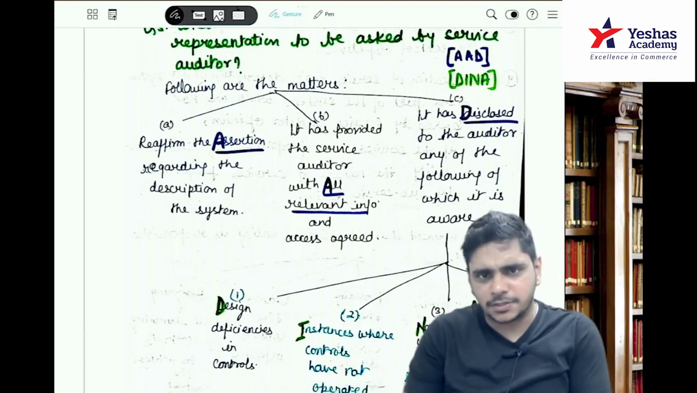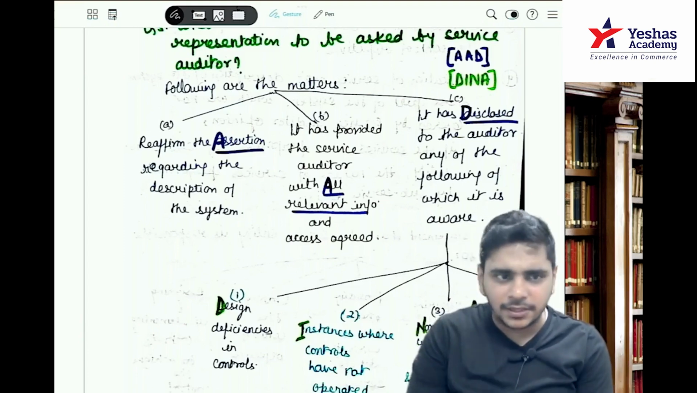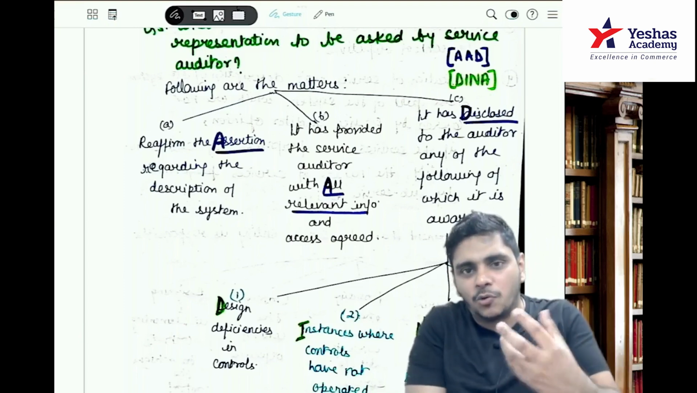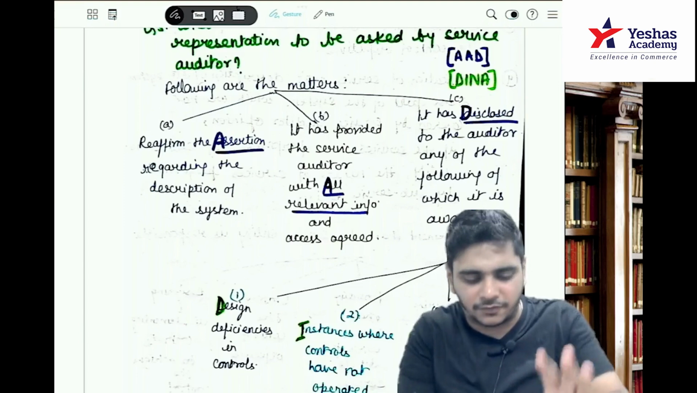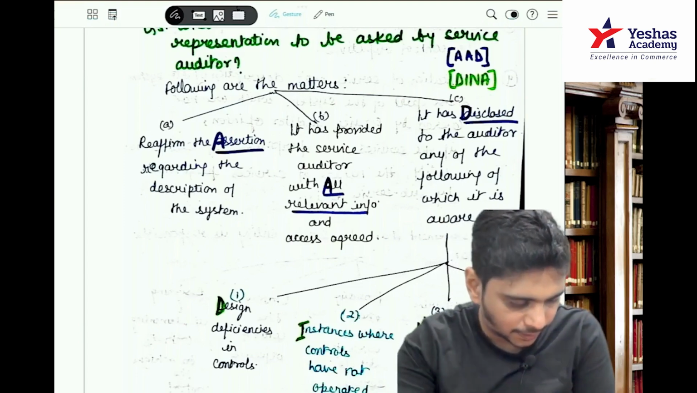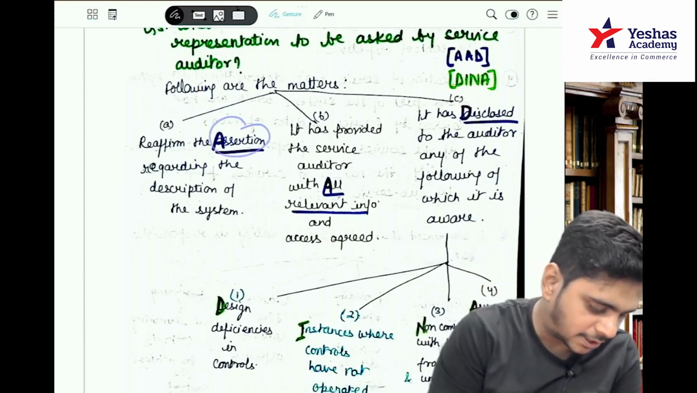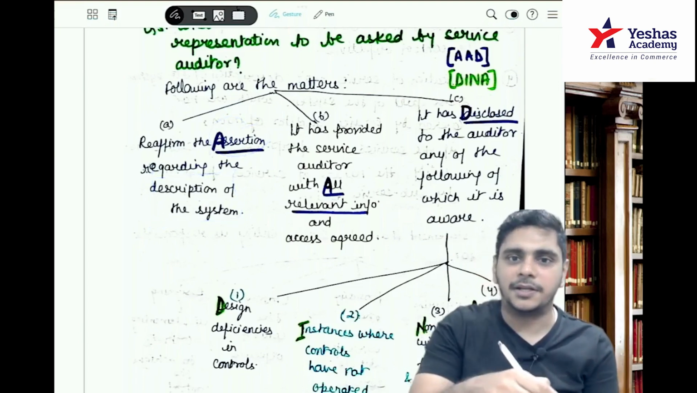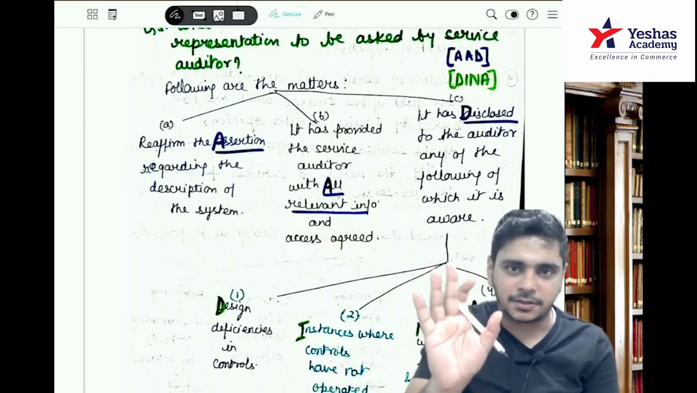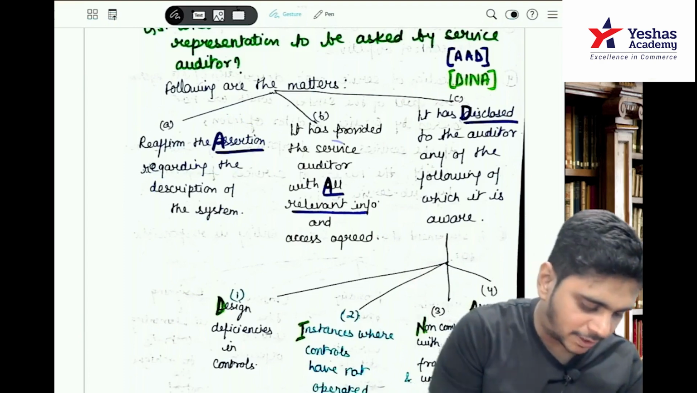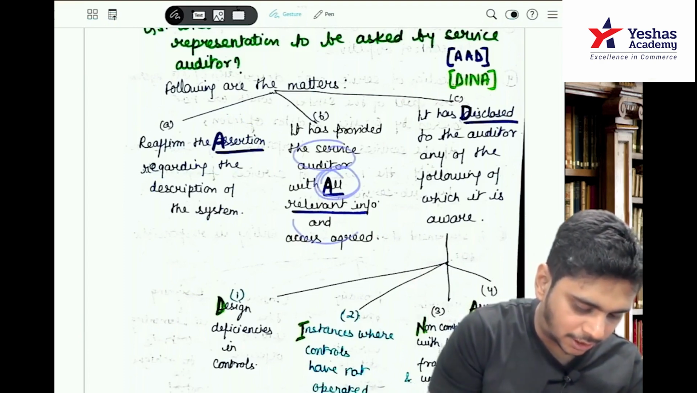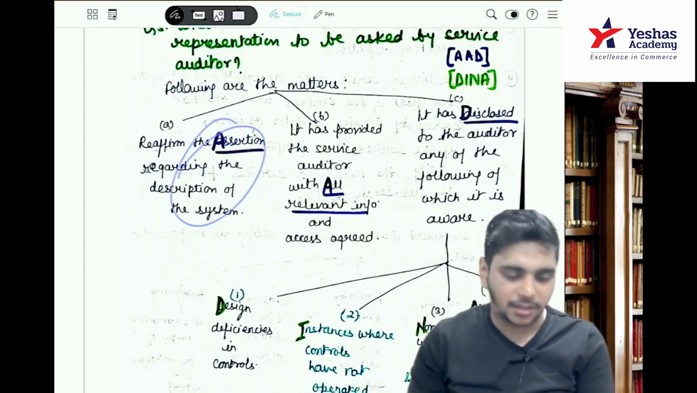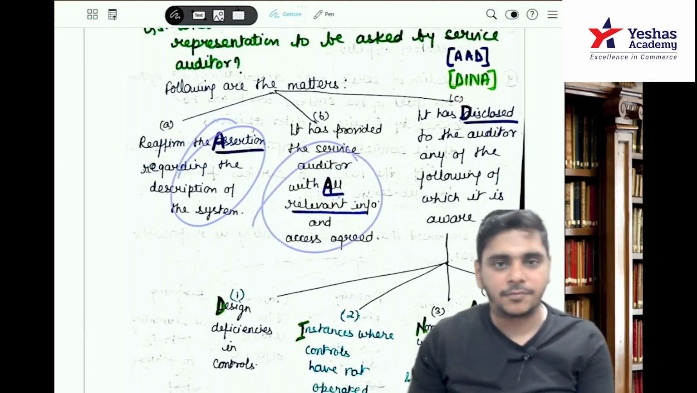Guys, who will design the system? Management will design, correct? Shyam is basically the guy who will be saying that controls are effective or not. Reaffirm the assertion regarding the description of the system. So, uncle, please give me in writing that you have described the system and it is correct. It has provided the service auditor with all the relevant information as access agreed. So assertion regarding the system, A, all relevant information access agreed.